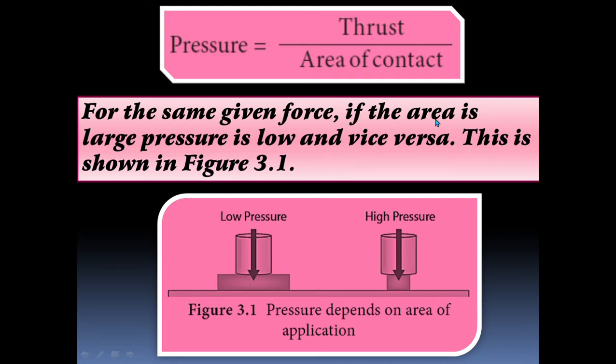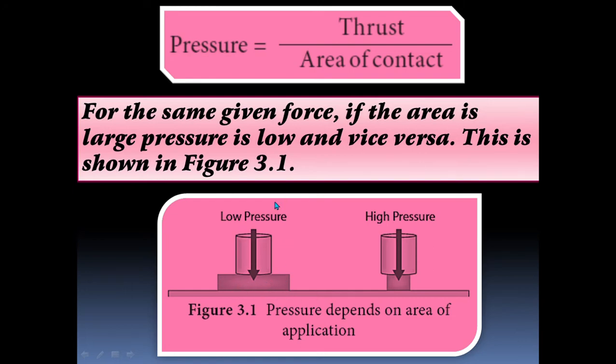If the area is large, pressure is low. If the area is small, pressure is high. This is a very important point. Here, by this diagram, we can easily understand this is the area of contact, this is the larger area.